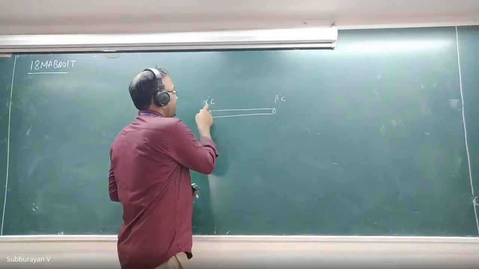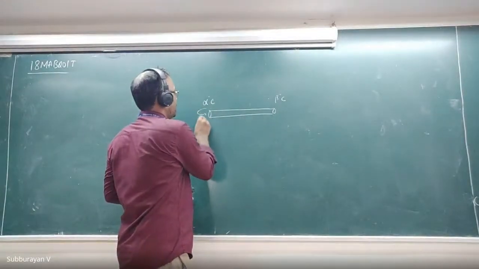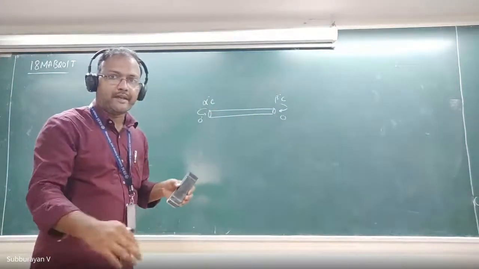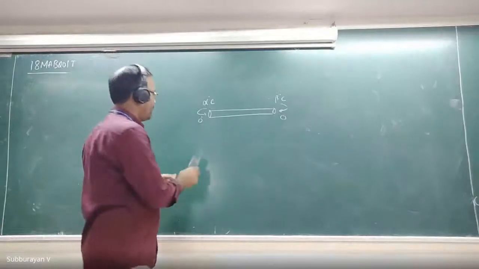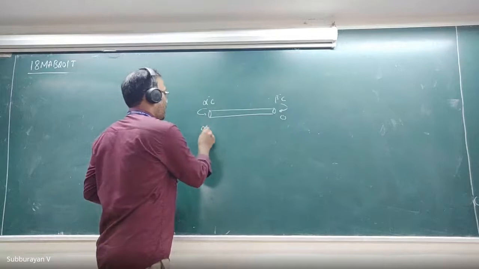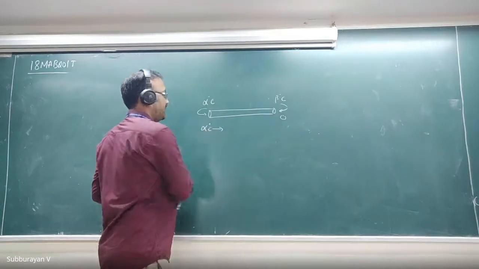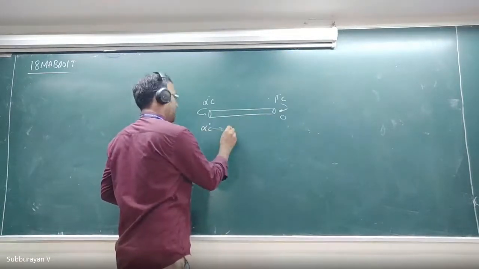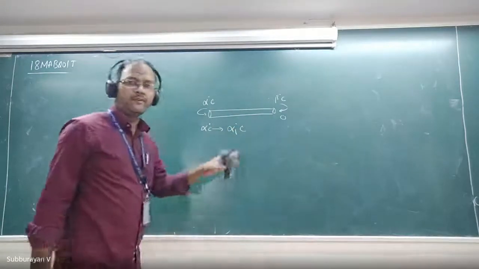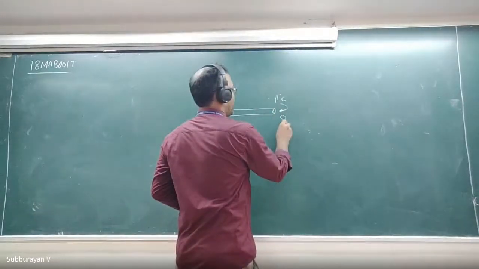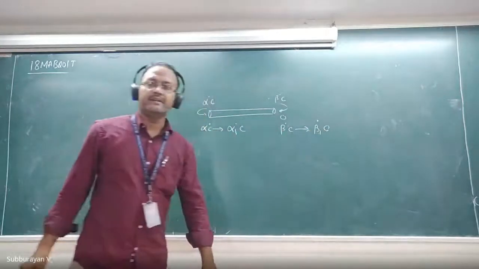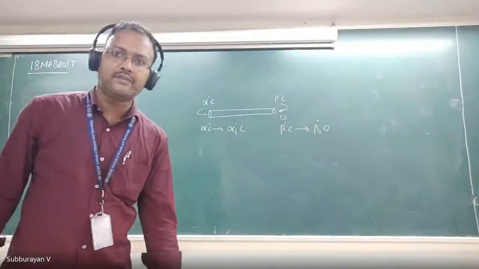If we change the temperature to zero degrees here and zero degrees here, then the temperature will depend on time. Now my interest is to change the temperature from alpha degrees Celsius to some alpha 1 degrees Celsius, and here from beta degrees Celsius to some beta 1 degrees Celsius, where alpha 1 and beta 1 are non-zero constants.